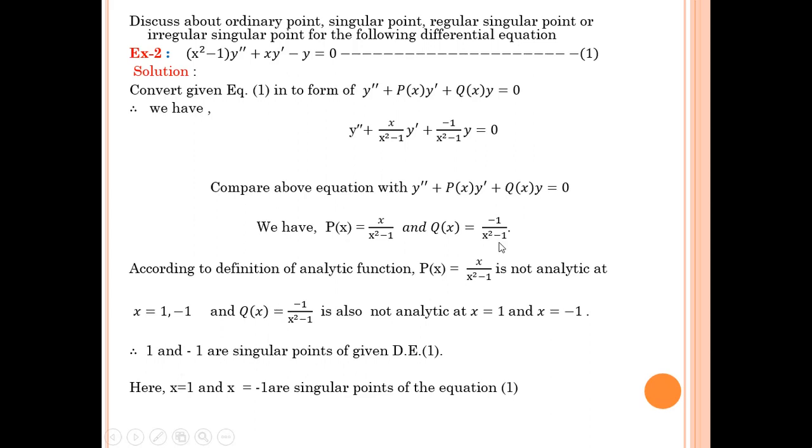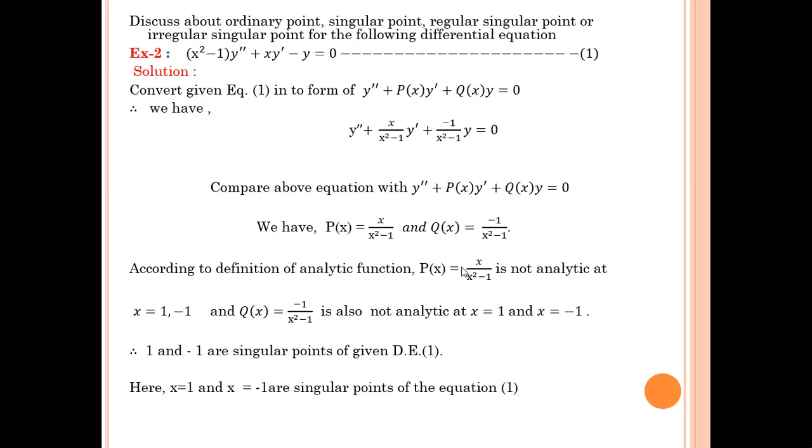According to the definition of analytic function, p of x equal to x upon x square minus 1 is not analytic at x equal to 1 and minus 1, because here the denominator is x square minus 1, and if we put x square minus 1 equal to 0, we get x equal to plus or minus 1.